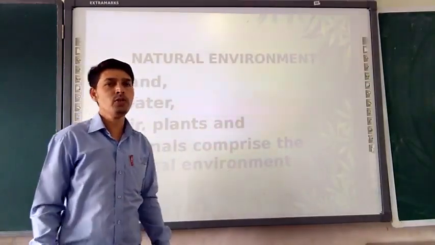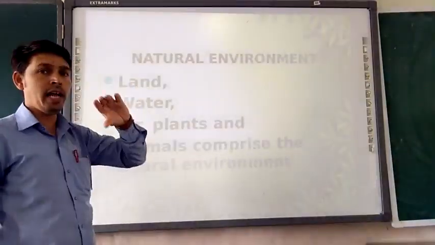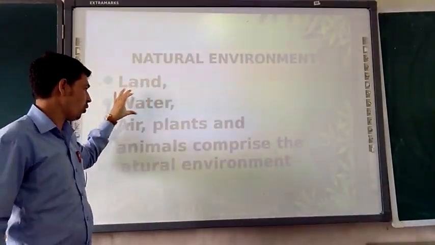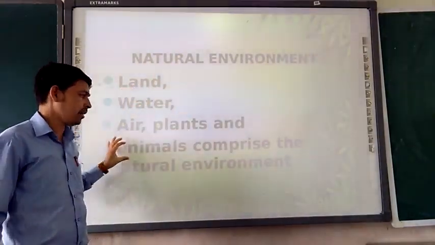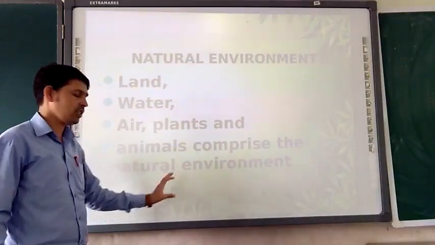Moving further to discuss each one. What does land mean? What does water mean? What does air mean? What are plants and animals? Why are they comprising the natural environment?